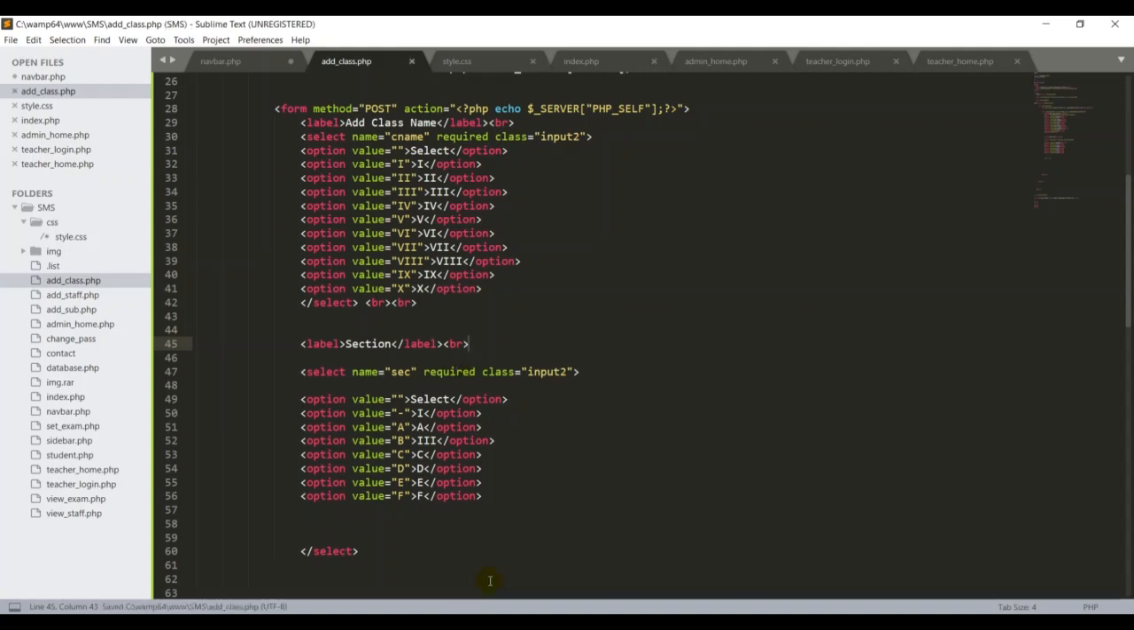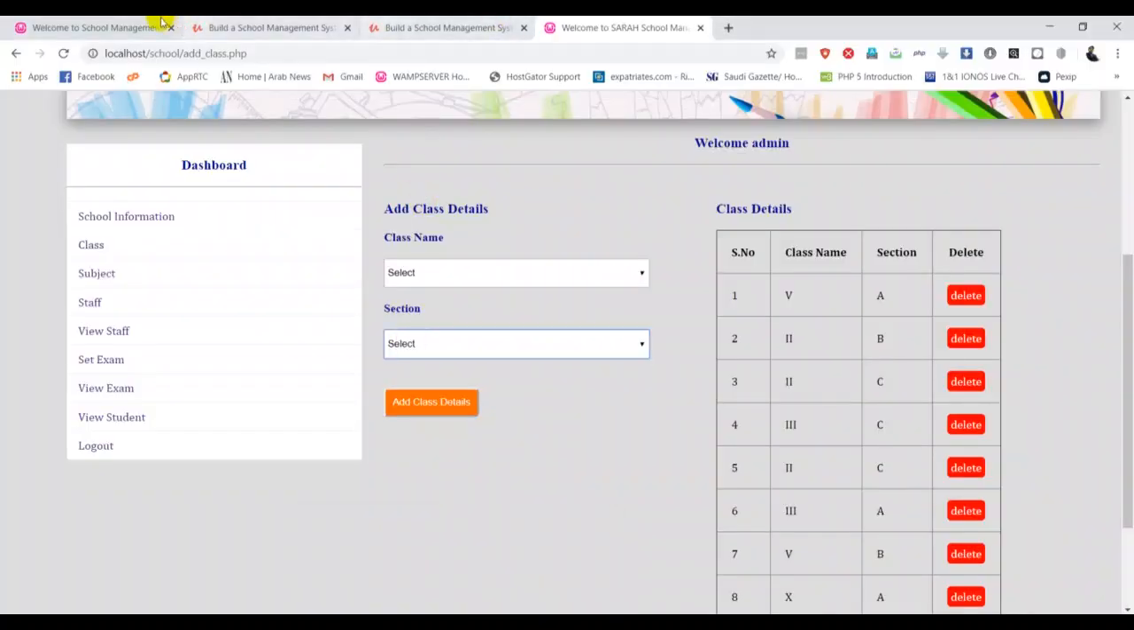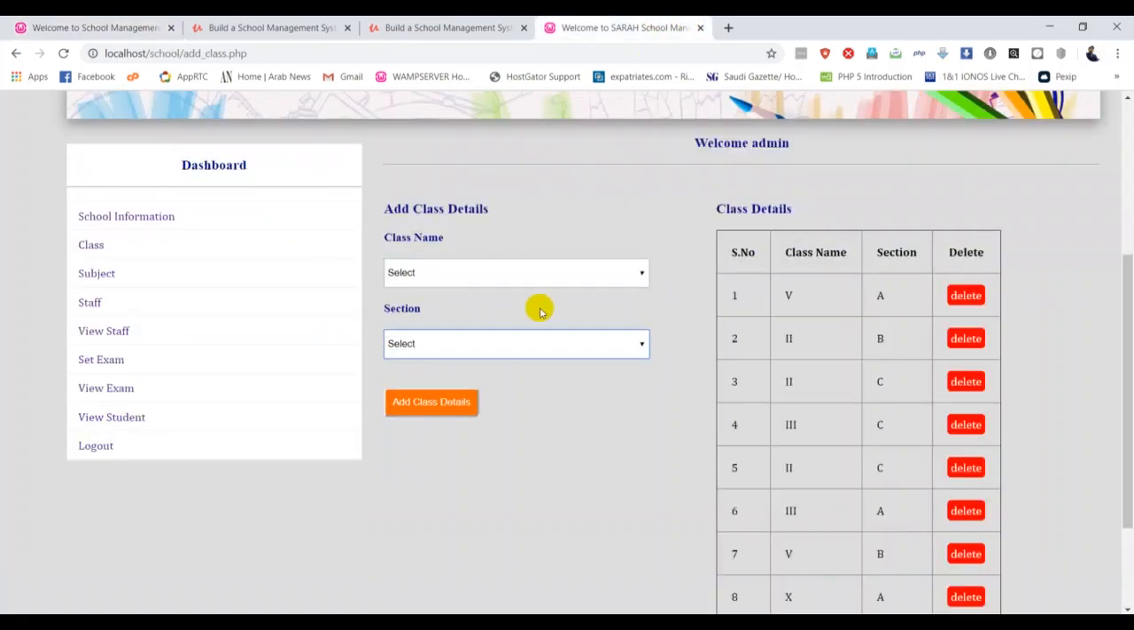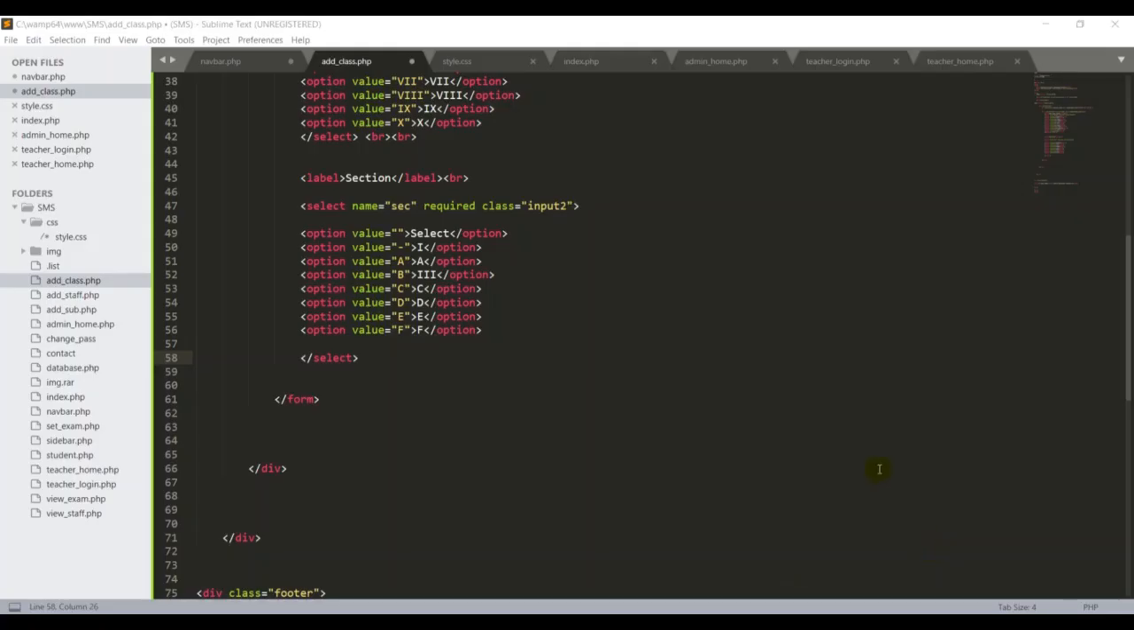So let me press Ctrl+S. Let me go back and refresh to see how it looks. Now it's much better. Here there's an option to select. So if you use the CSS for the design, we can get similar designs. Now we have to create a button for our forms.